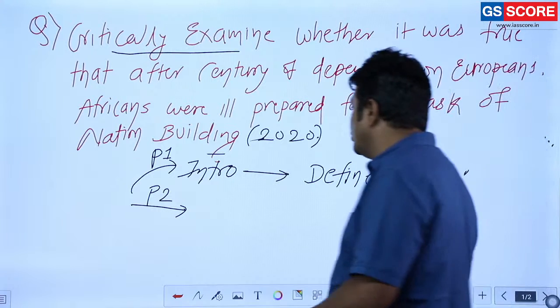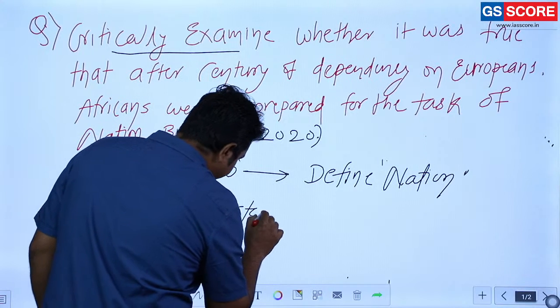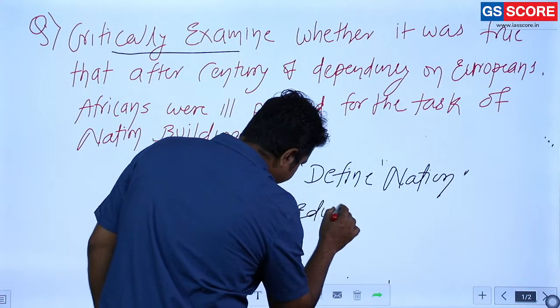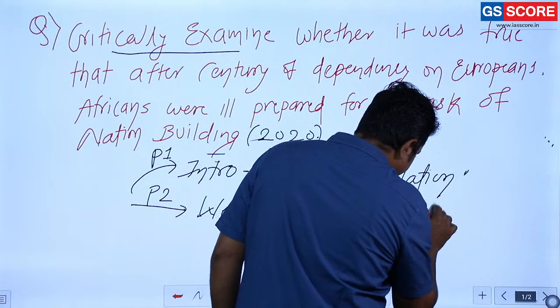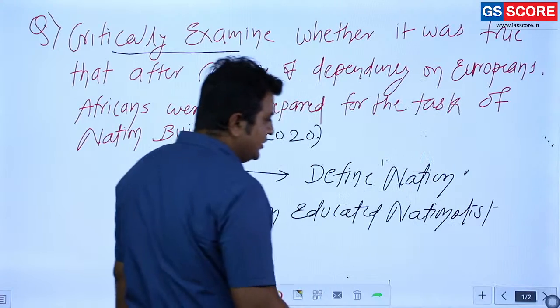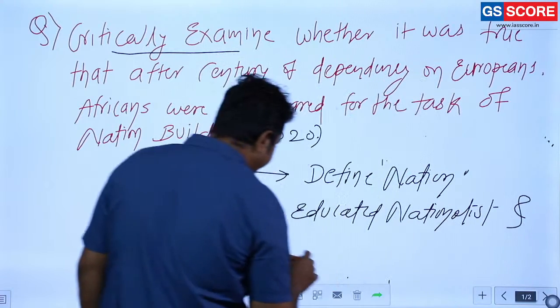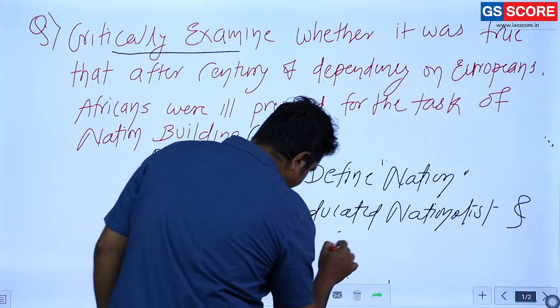So you are going to mention the Western educated nationalists and freedom struggle.